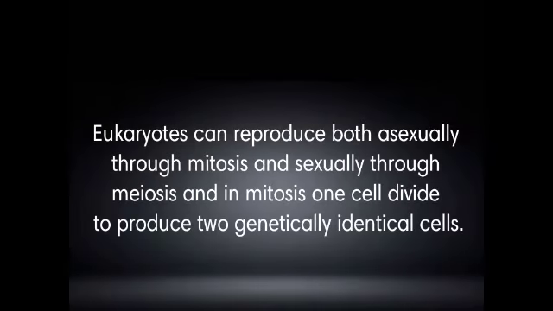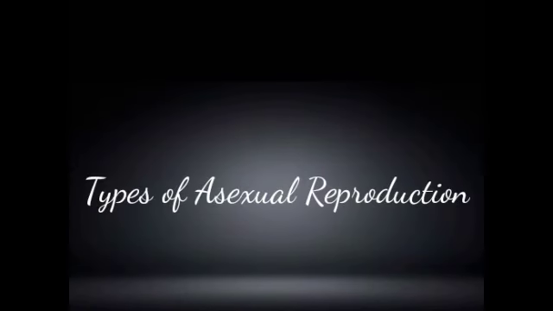Eukaryotes can reproduce both asexually through mitosis and sexually through meiosis, and in mitosis, one cell divides to produce two genetically identical cells. Binary fission.